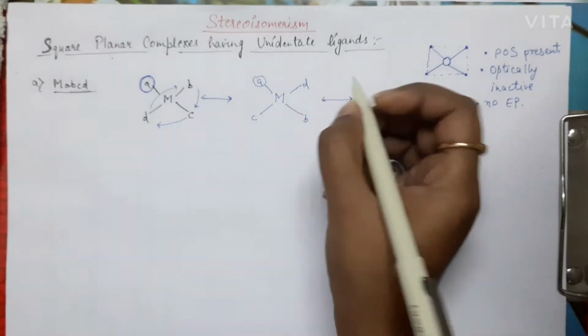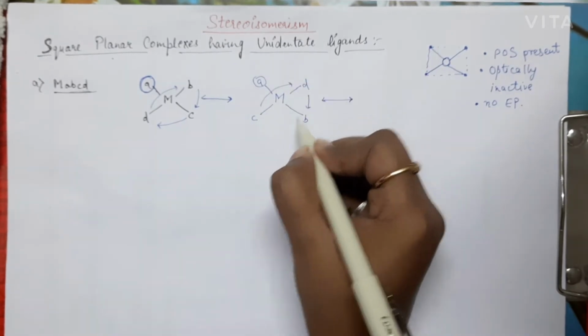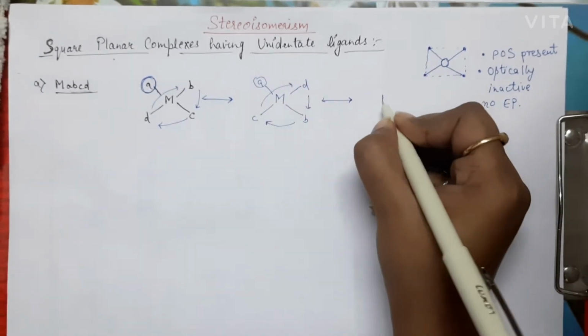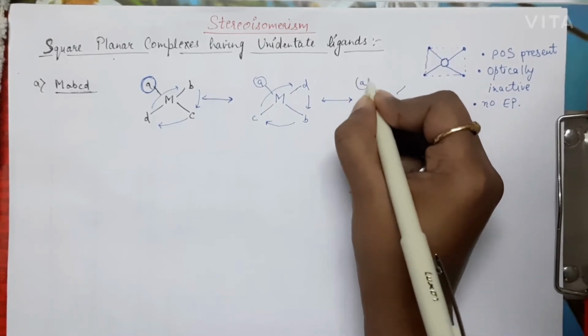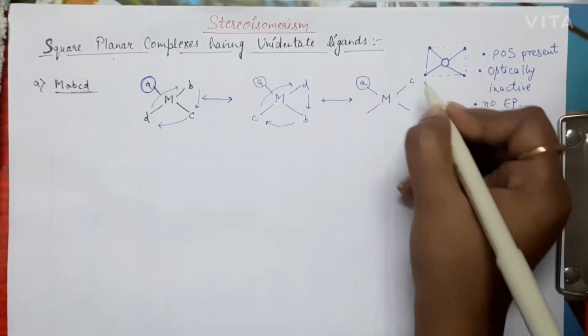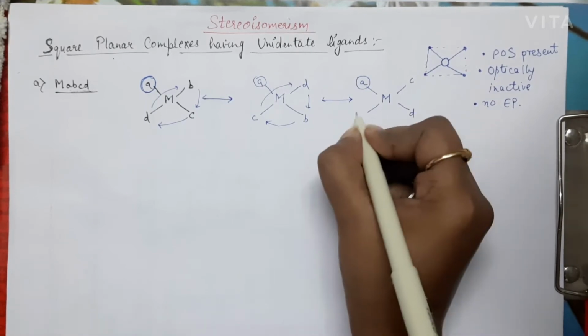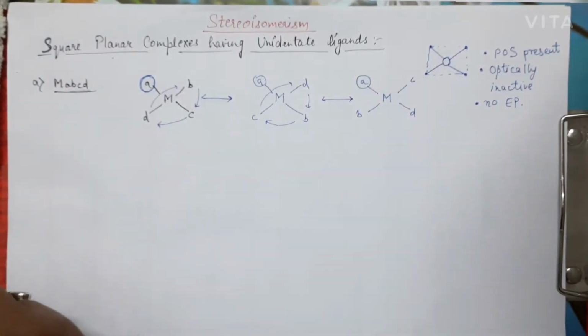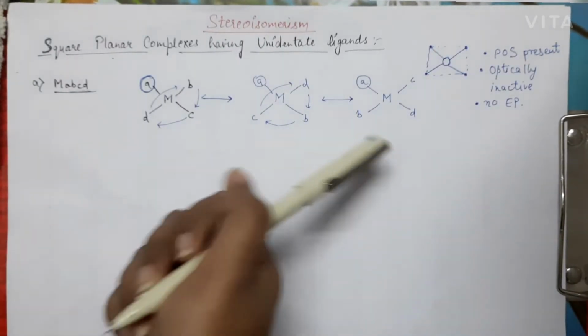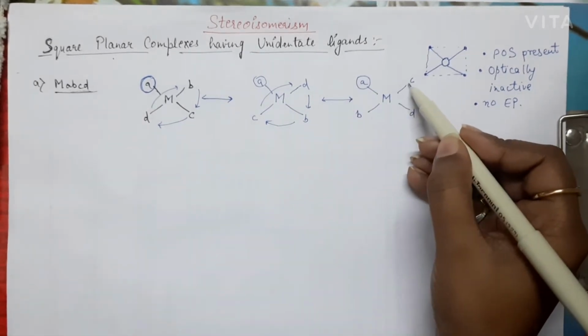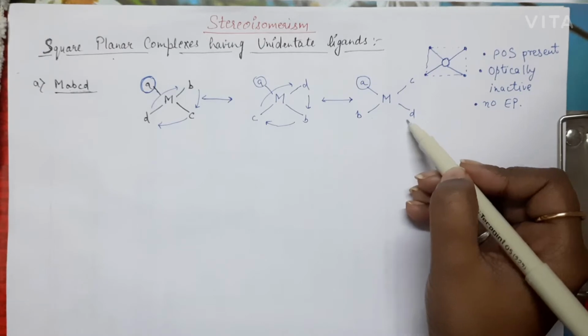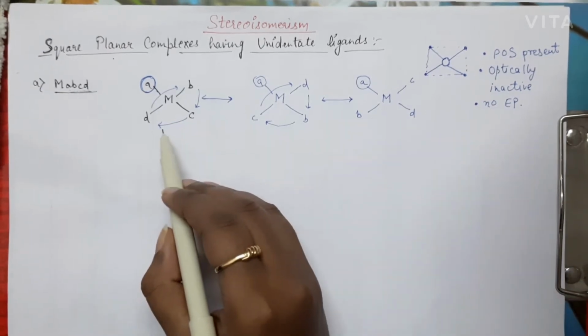Now again what we can do, A is here, now C will be here, D will be here and B will be here. Now again if we rotate, B will occupy this position, C will occupy this one and D will occupy this one, just like this one.